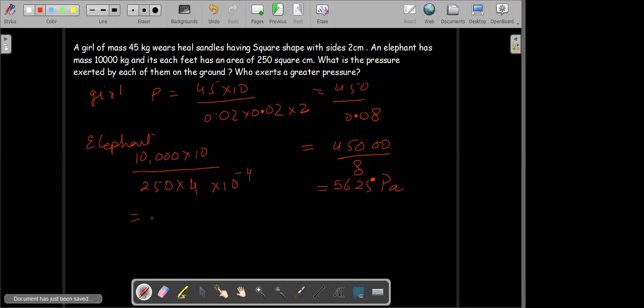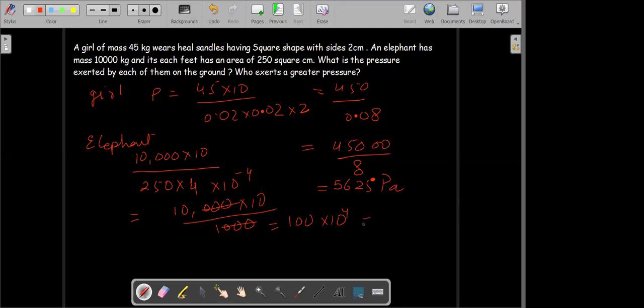So the numerator is 10,000, divided by 250 times 4, which is 1,000. The three zeros cancel, and you get 10 to the power 6 Pascal of pressure exerted. So definitely the pressure exerted by the elephant is greater than the pressure exerted by the girl.